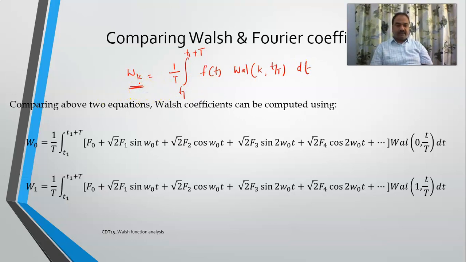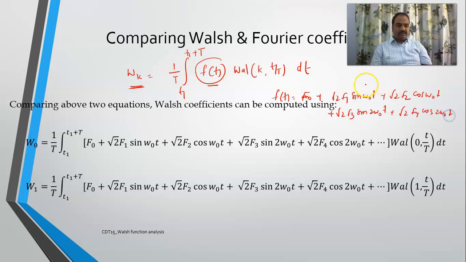Now what I am doing is replacing this f of t in terms of Fourier coefficients. You know f of t in terms of Fourier coefficients is f naught plus root 2 f1 sine omega naught t plus root 2 f2 cos omega naught t. Similarly, plus root 2 f3 sine 2 omega naught t, like that, f4.